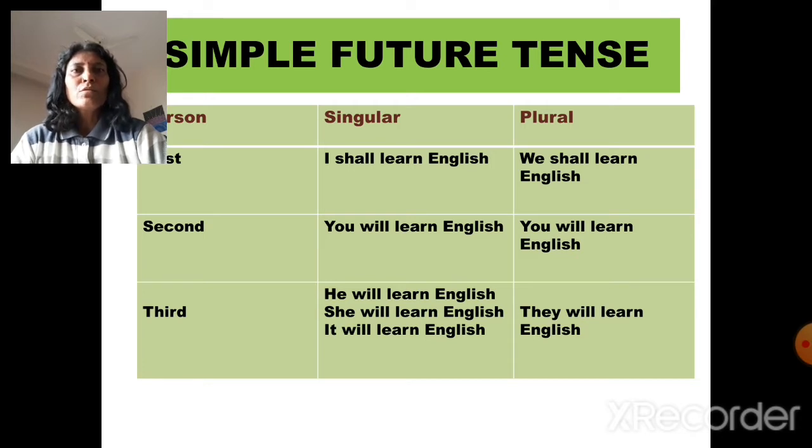The first person singular subject is I, and the example for simple future tense is I shall learn English. The first person plural subject is we, and so the example is we shall learn English.